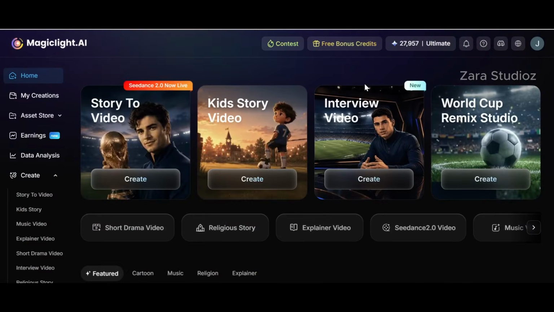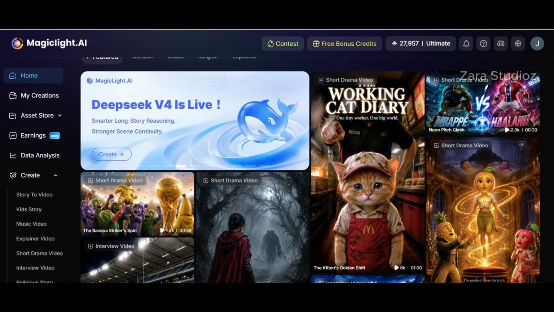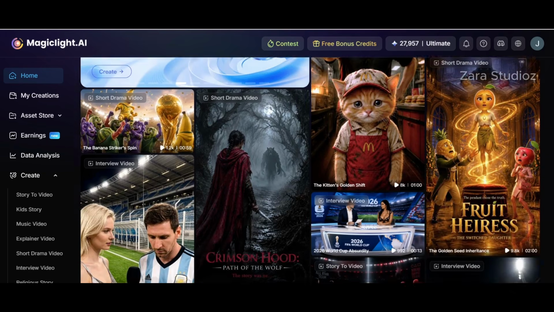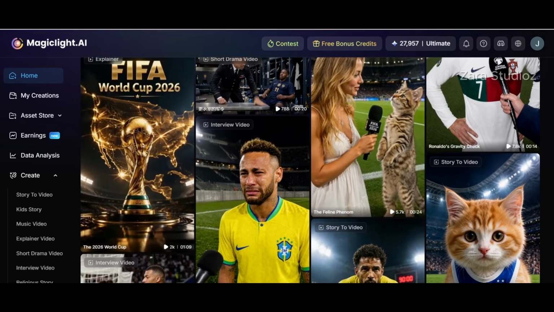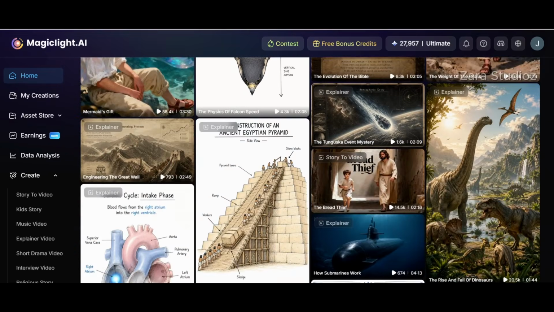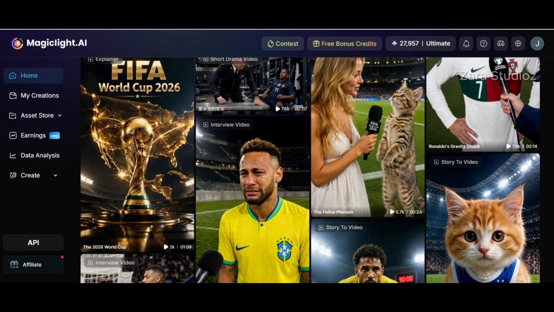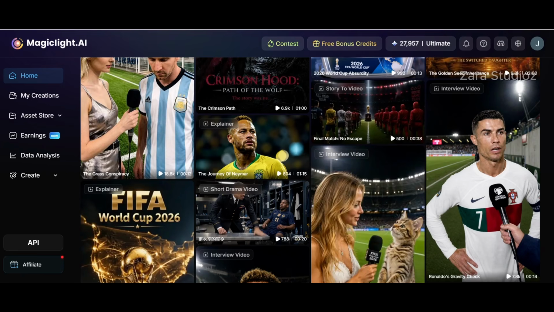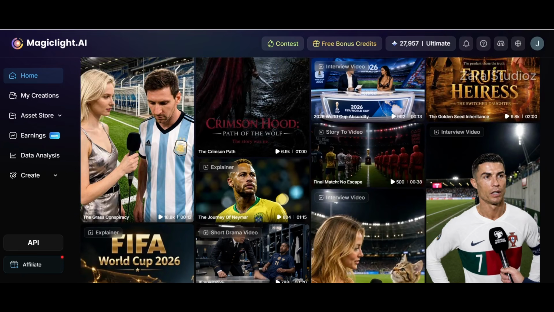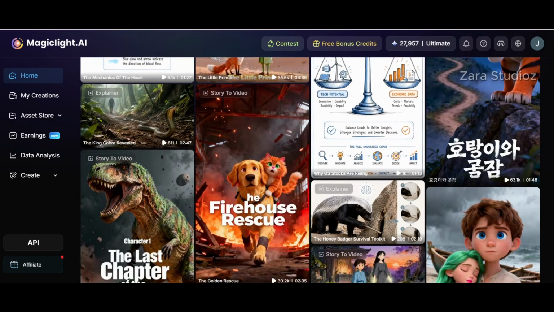And this is what the user interface looks like. Very simple and yet filled with amazing templates that help you whenever you have creative blocks. You get so many ideas here. You'll be glad you're on this platform. It also contains football templates. Towards the end of this video, I'm going to show you how to use all these football templates to create amazing content to go viral and make lots of money in this World Cup season.